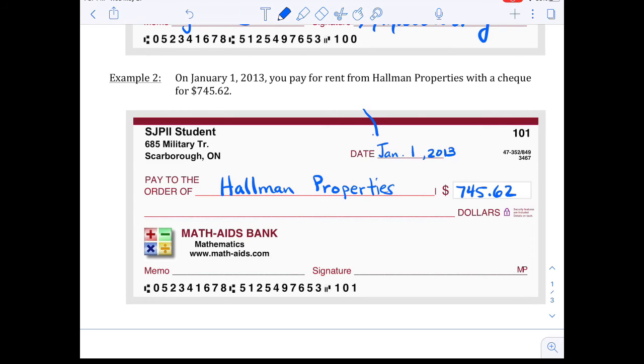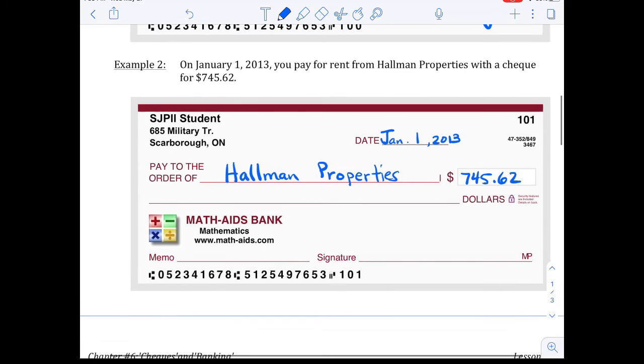Does that mean I have to write the check on January 1st? No. I could write it in December, but the money would not be transferred until the date that's written above. So sometimes you have a post-dated check, which might be something in the future, right? So I could pay in December for my rent in January by just putting the date. Say, this is the date I want it to come out. I can give the money early, but it won't come out of my account until the date that I write at the top. Next, I'm going to have to write the amount in words.